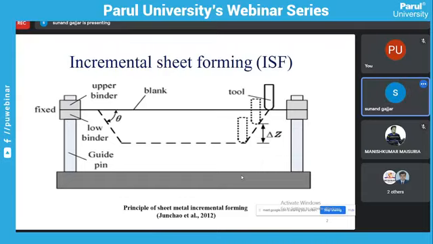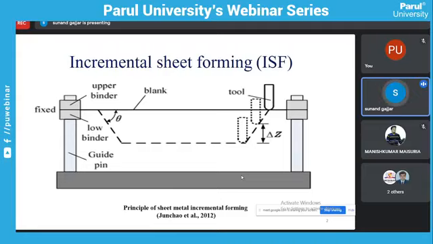So here the incremental sheet forming can be beneficial, but the limitation is we cannot use it for mass production. For mass production, the deep drawing process is okay, but for small batch production we can use this incremental sheet forming. So here is the figure that shows the principle of incremental sheet forming.